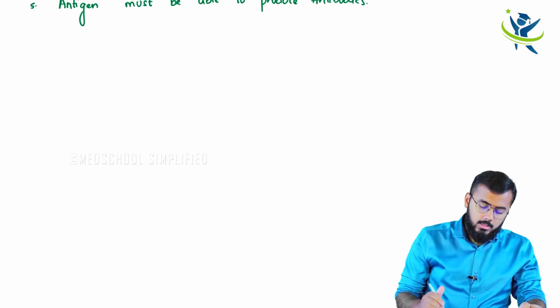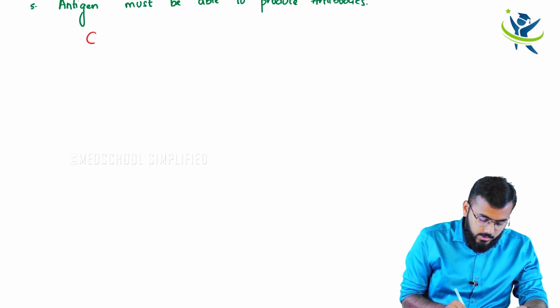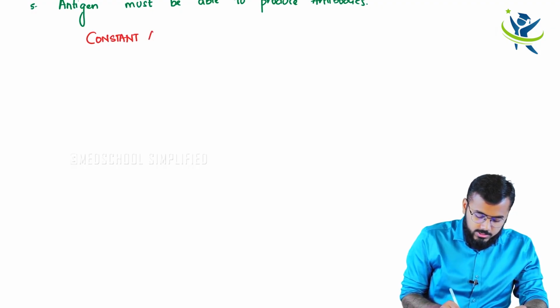So overall, in the Koch postulates, what all we saw, guys, we have got something called as constant association. We have heard the term constant association with the disease, right?